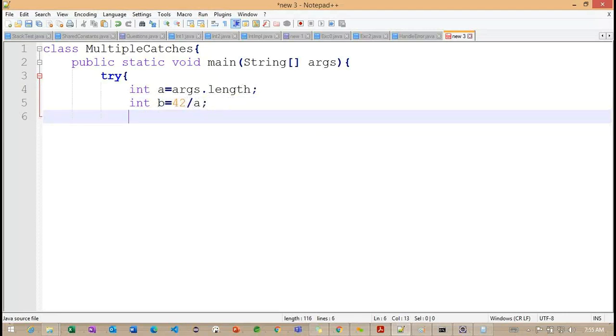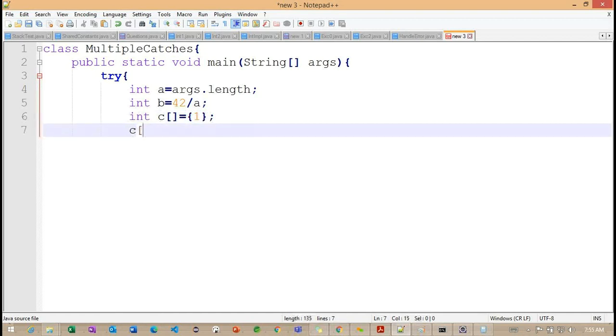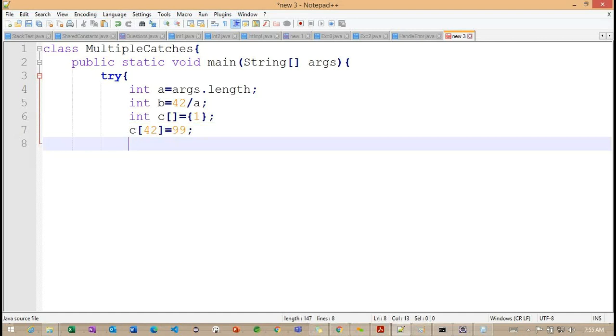And int b is equal to 42 by a. And int c, I'm defining as an array type here. And here I'm trying to initialize one value. So c[42] is equal to 99. So this is the try block I'm trying to work with. Getting the point? So this is our try block I'm working with here.